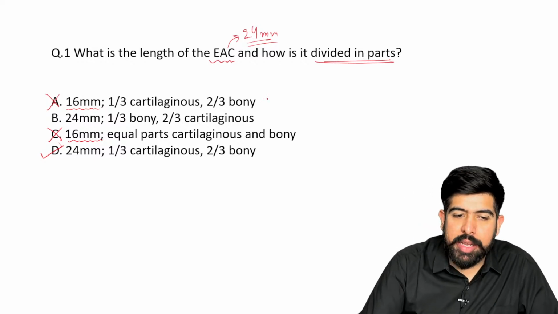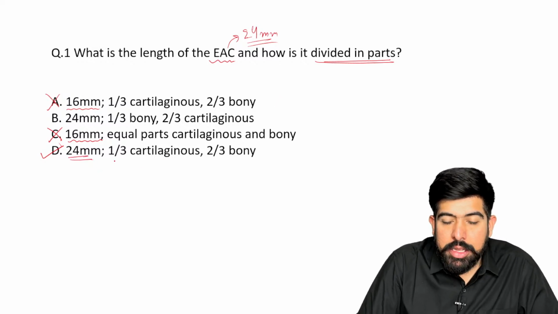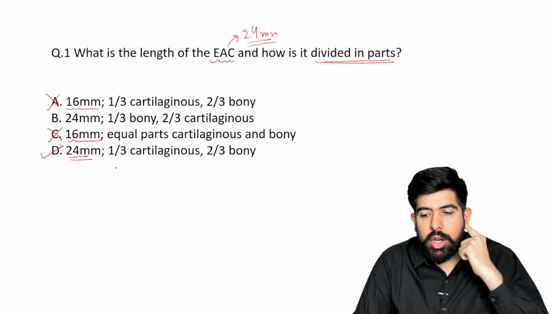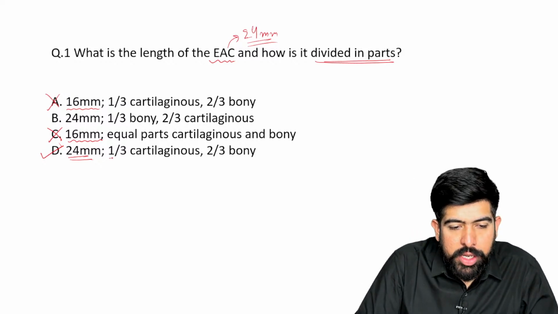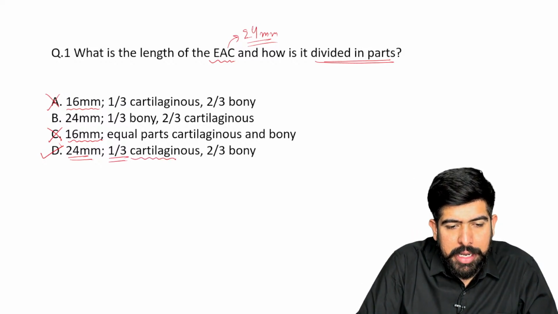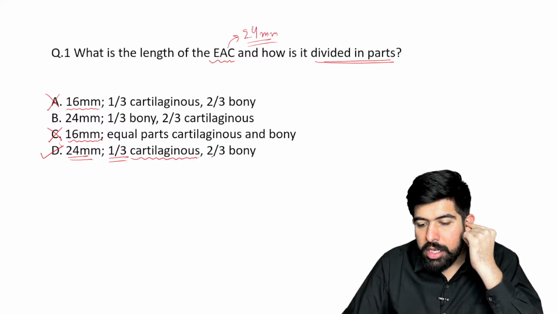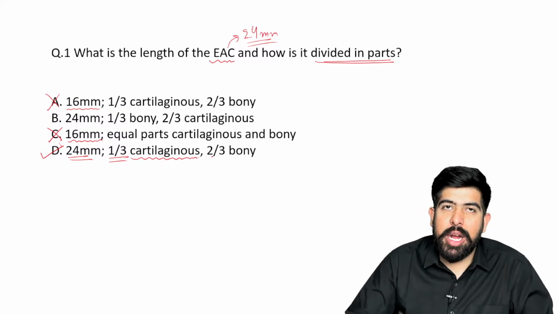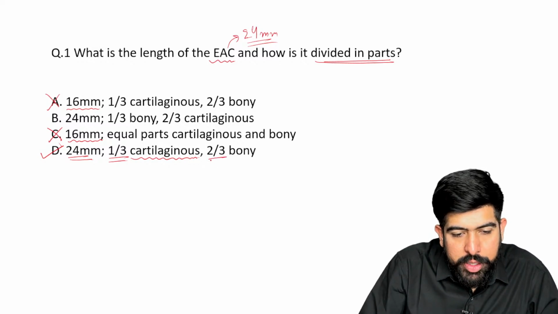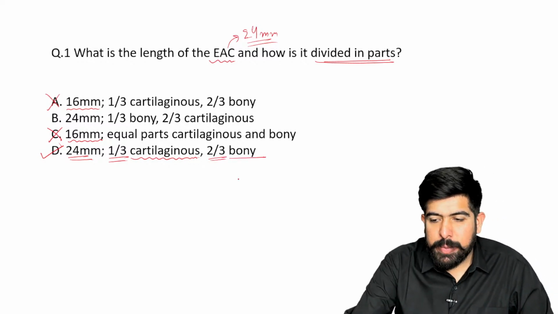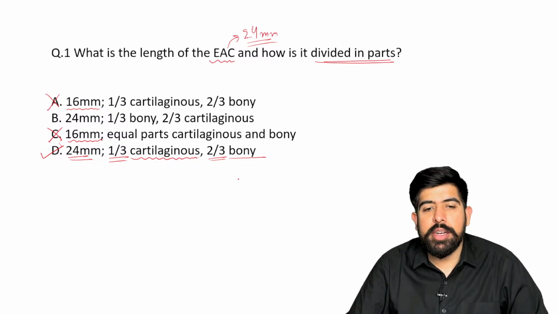Please remember about it, as I'm going to confirm. 24 mm is the total length, and the external auditory canal will start first with the cartilaginous part. Here, this is our ear, and it starts with the cartilaginous part, and after that, going to the inner side, two-thirds is the bony part. To explain this, I'm going to go a little deeper into the anatomy of our ear.